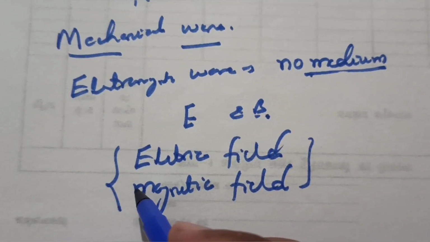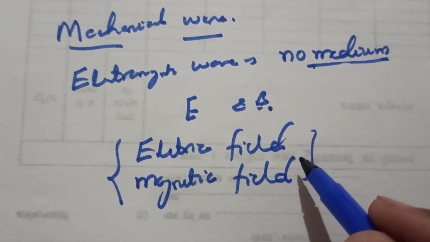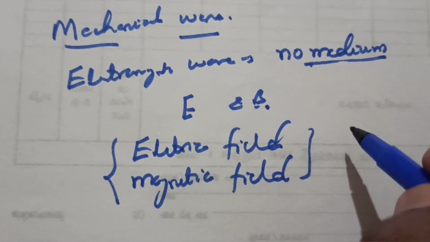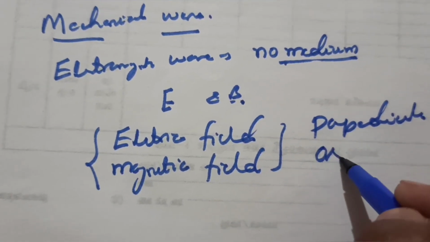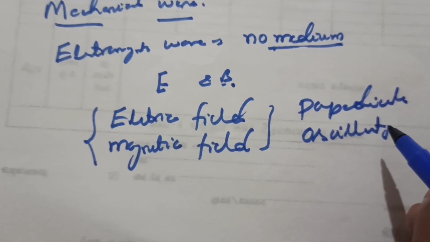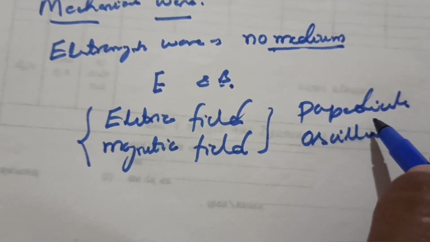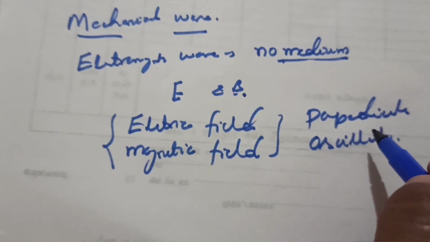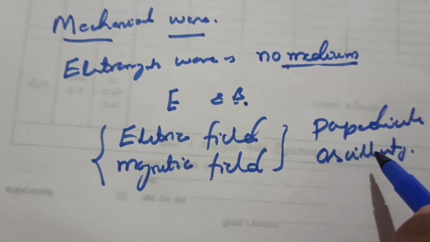An electromagnetic wave in vacuum consists of mutually perpendicular and oscillating electric and magnetic fields. That means they are at right angles to each other and at right angles to the direction of wave propagation.